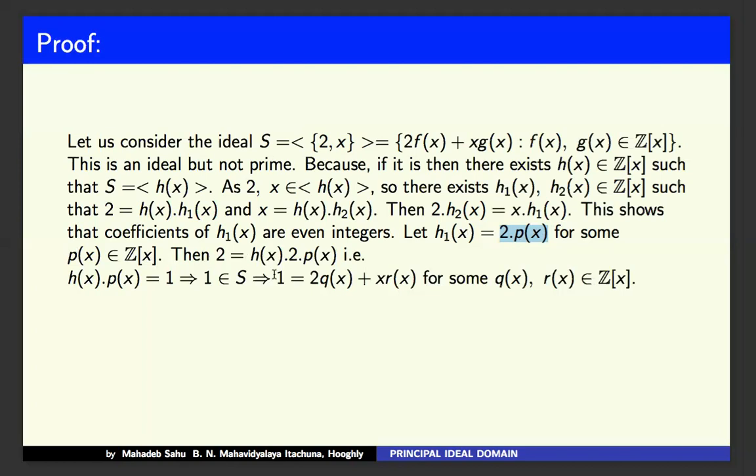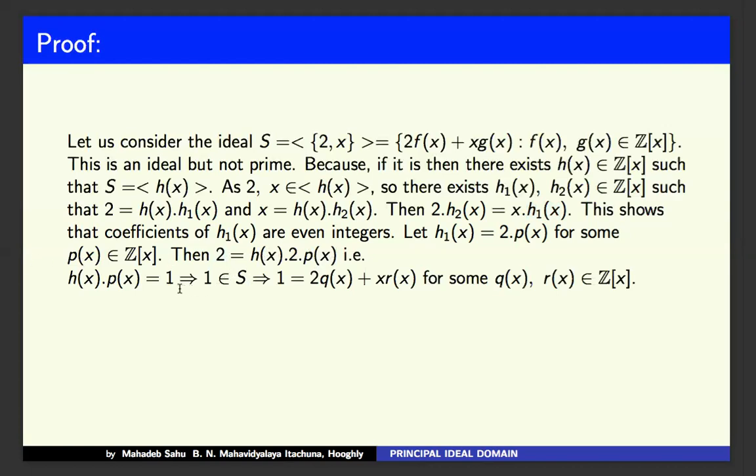Then 2 equals h(x) into 2p(x). Just cancel 2 on both sides, so h(x)p(x) equals 1.